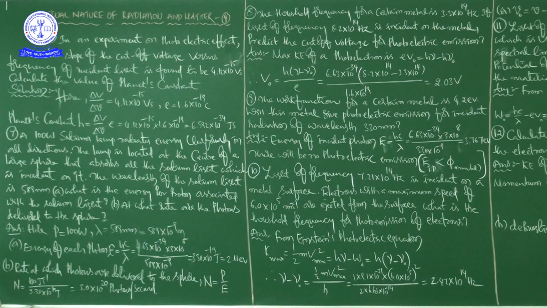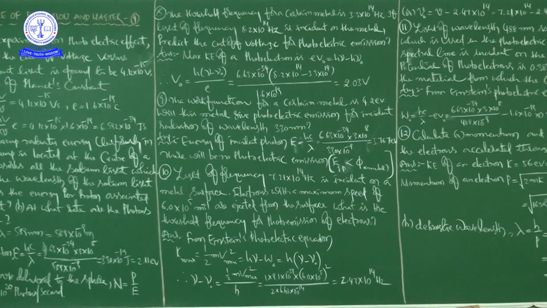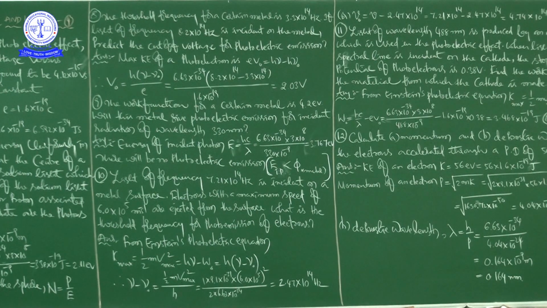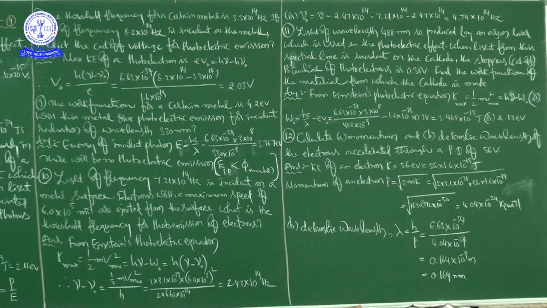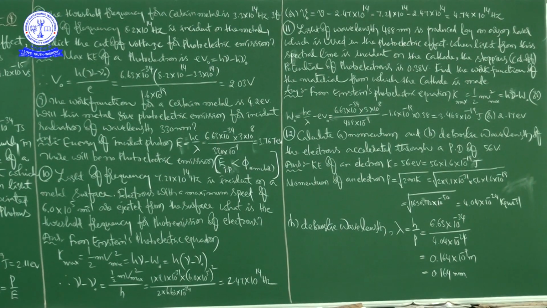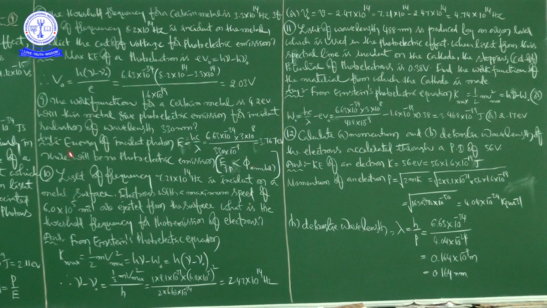So what can we conclude here regarding the 9th problem? What is our conclusion? As the energy of the incident photon is less than the work function of the metal, there will be no photoelectric emission. In short form, I have written in the bracket also.